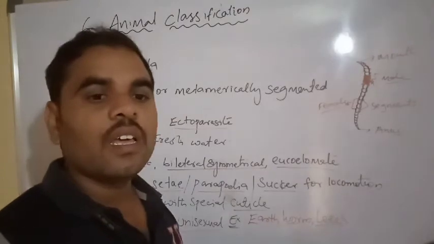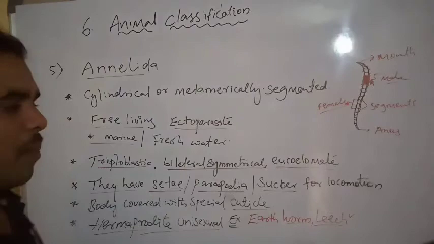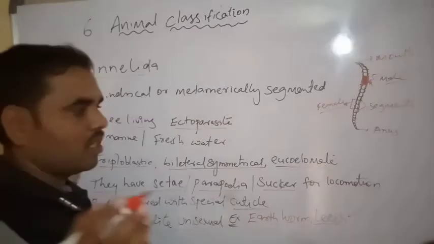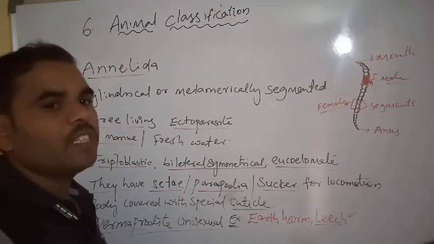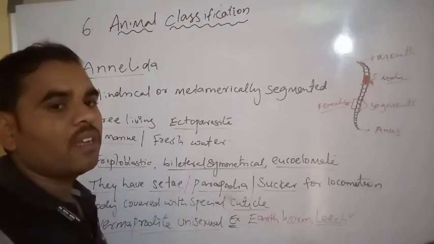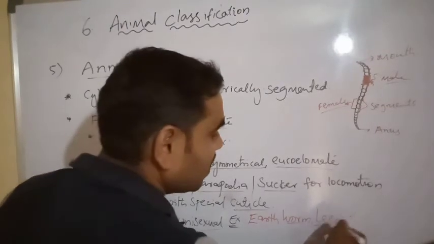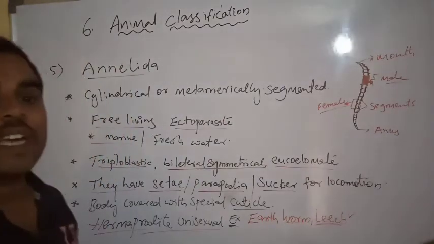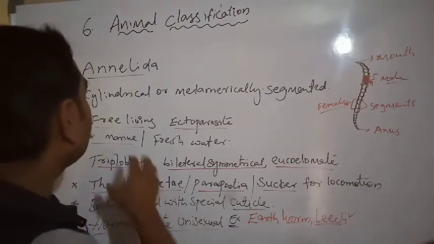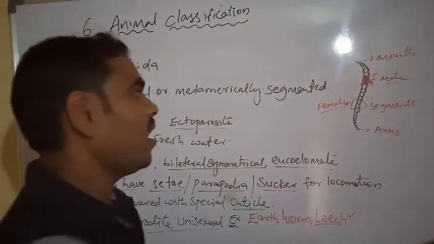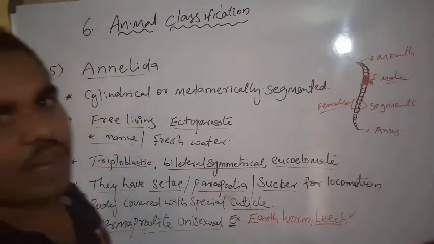We have to see leeches also as an example. Once there was the Aparichitudu movie, and in that movie they give the Krimi Bhojanam to whoever is doing fraud, not following the rules and regulations. These leeches suck the blood of animals. This is Annelida. Once it is completed, Annelida.